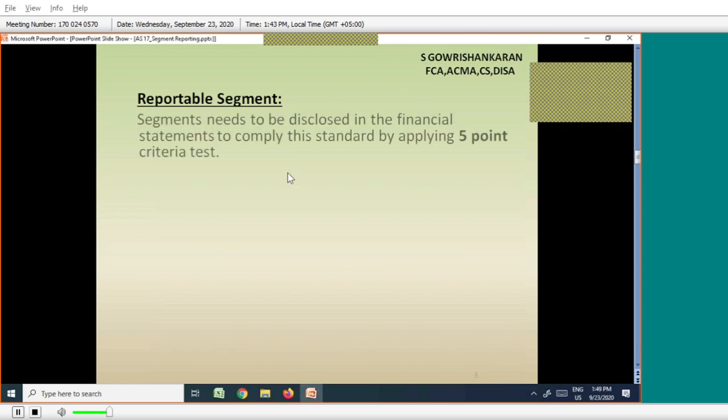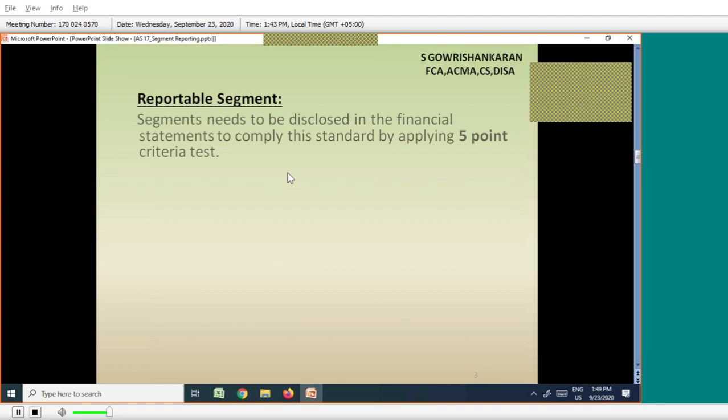Segments need to be disclosed in the financial statements to comply with the standard by applying a 5-point criteria test. It means you have to test all the conditions to finally decide whether the particular business is a reportable segment or not. What are those five-point criteria? We will discuss that later.